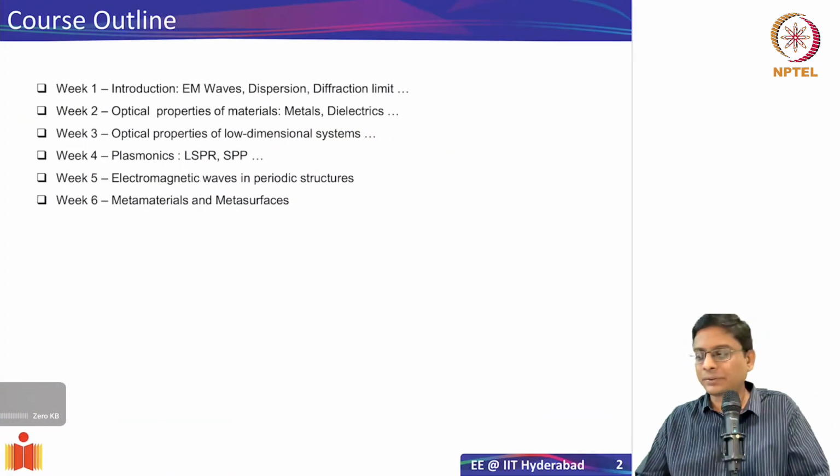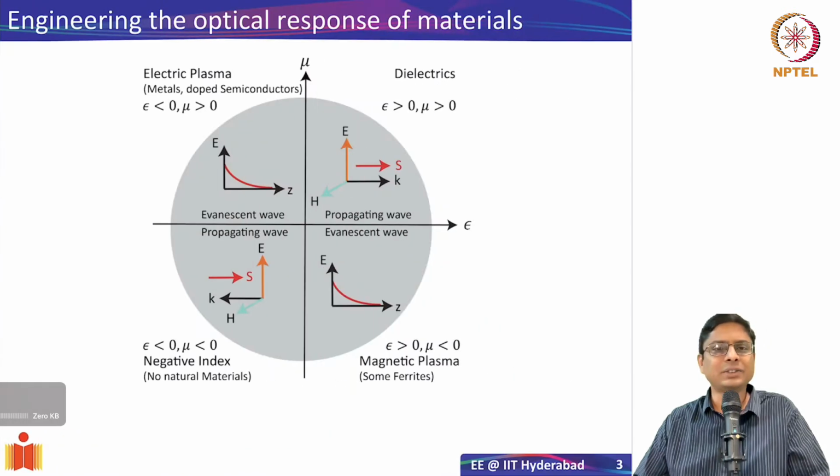In the last 5 weeks, we have seen the basic material properties and we looked at how the metals react when you have incident light. And then we also looked at what happens when you have light incident on periodic dielectric structures. That was photonic crystals. So in this week, we will focus on what are known as metamaterials and metasurfaces. There has been a lot of excitement in the space of metamaterials in the last 20-22 years. The reason is metamaterials are these artificial materials that have been created and there is no existing natural analog.